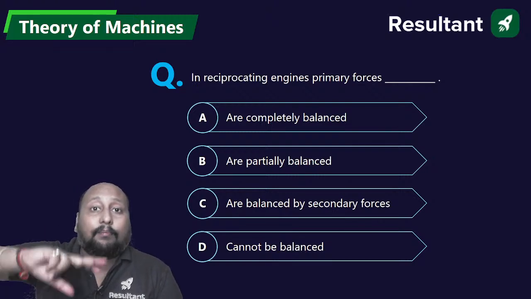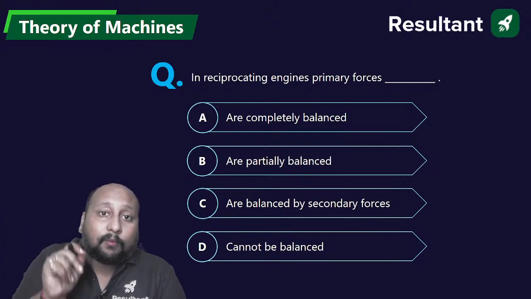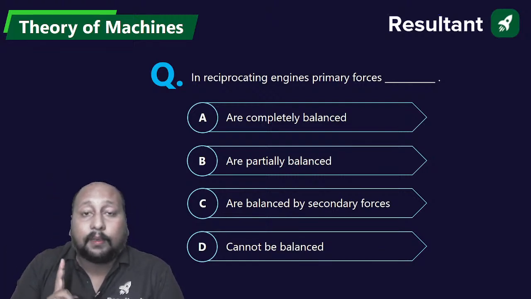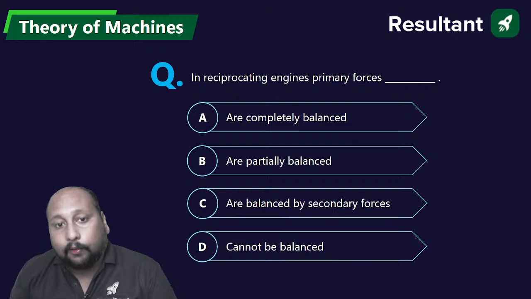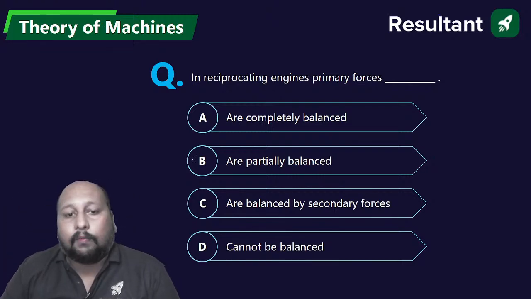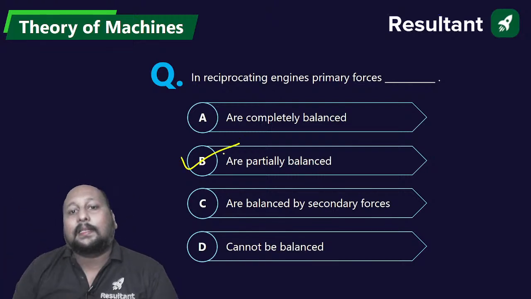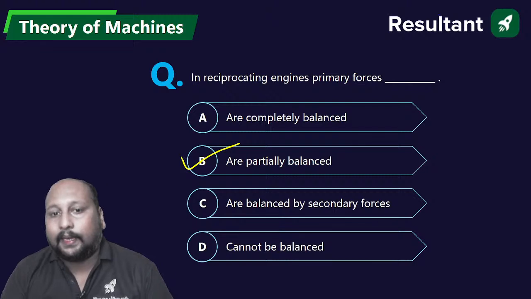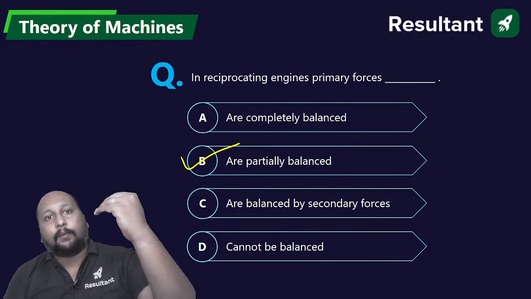If we do complete balancing of the primary force, the problem was that perpendicular to the line of stroke one unbalanced force is created which has a huge magnitude. That is the reason we always prefer partial balancing of the primary unbalanced force. Complete you cannot do.